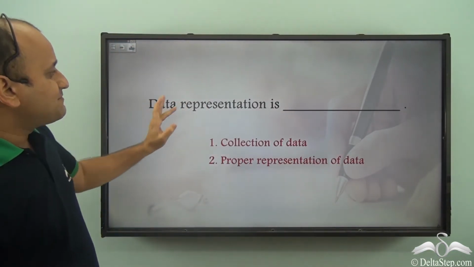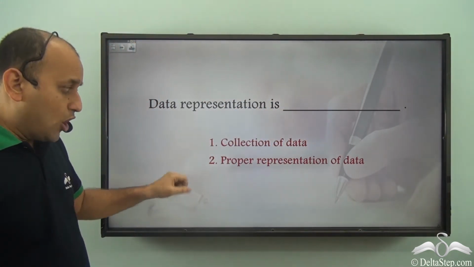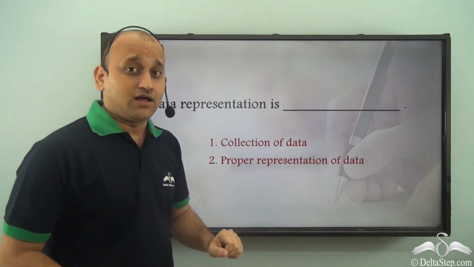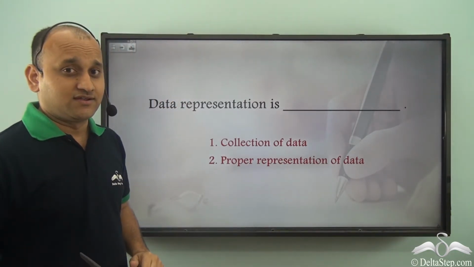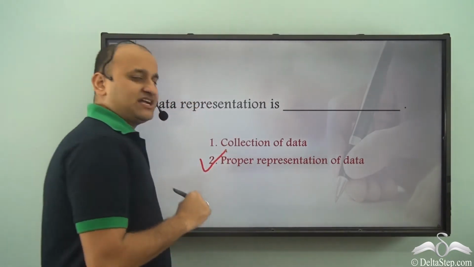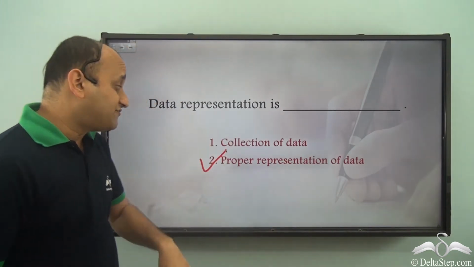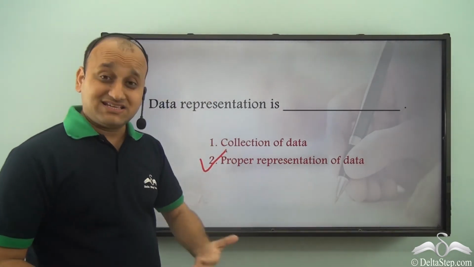So data representation is the proper representation of data. So data representation comes after you have collected the data. It is the second step.